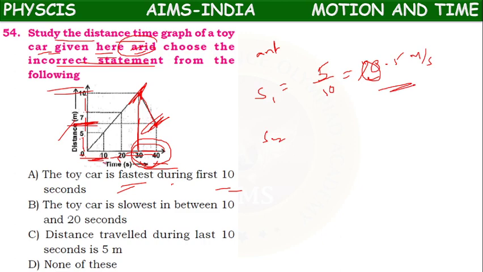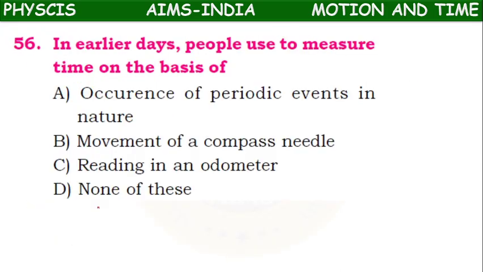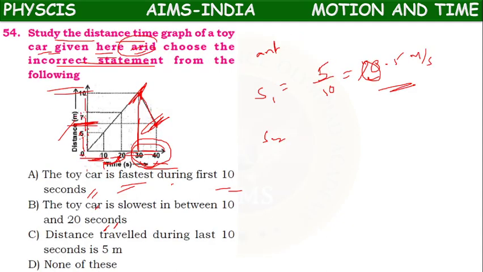For the second interval, 10 to 20 seconds, from 5 to 7 they have traveled. Actually, this topic we have not covered, children. In the next videos we are going to learn about graphs. After learning the graphs, let us discuss these questions 54, 55, because then we can learn in detail. Okay, let's skip these questions. In our coming videos we will discuss motion and time, speed and time graphs. At that time we will explain these questions once again.